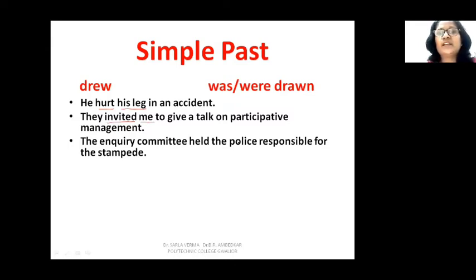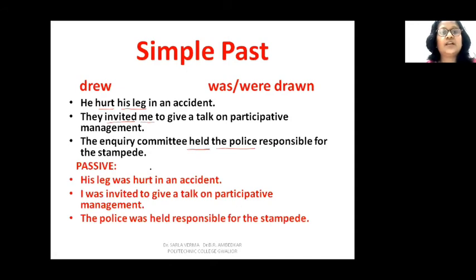The inquiry committee held the police responsible for the stampede. You should not be scared or afraid of big sentences, and don't confuse yourself. The subject is the inquiry committee. This is the doer of the action. Held is the verb here. When you ask held what or held whom, your answer is the police. Stampede matlab bhagda. So let us see what the answers are.